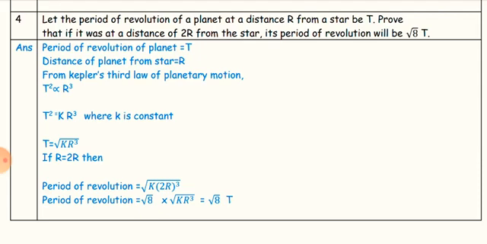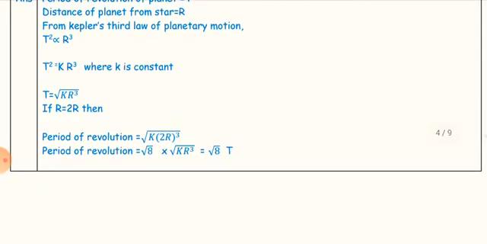Fourth question: let the period of revolution of a planet at a distance r from a star be T. Prove that if it was at a distance of 2r from the star, its period of revolution will be √8 T. Answer: the period of revolution of the planet is T, and the distance of the planet from the star is r. From Kepler's third law of planetary motion, T² is directly proportional to r³. T² = kr³, where k is a constant. T = √(kr³).